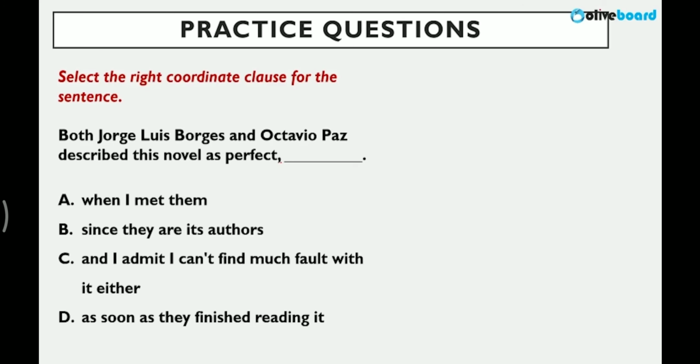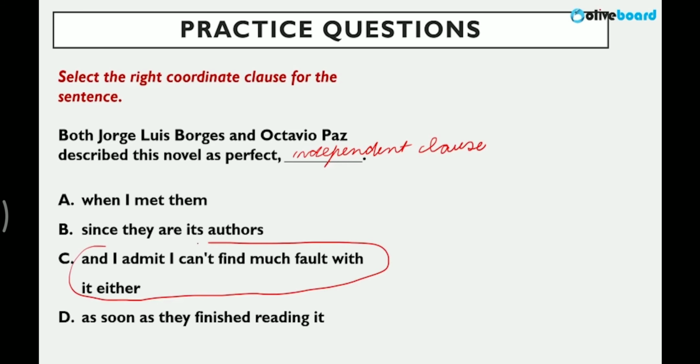Now, independent clauses, if you see. We are talking about both these persons who described this novel as perfect. When I met them, since they are its authors, and I admit I can find much fault with it either, as soon as I did. Usually, after a comma, we use a separate independent clause, which can be used as a separate sentence having full thought and meaning. And I think only one fits this one.